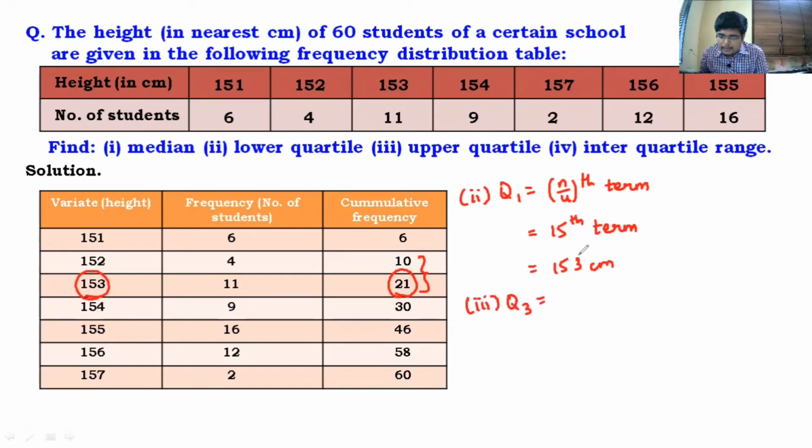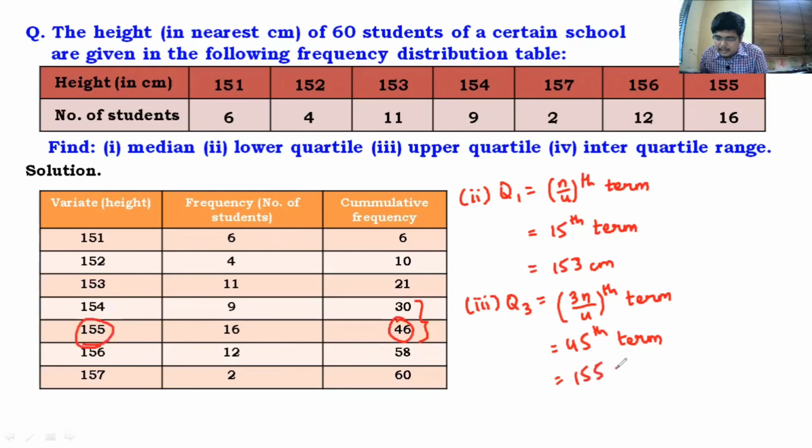Next, Q3, upper quartile. So Q3 upper quartile will be given by the formula 3n by 4th term. Substitute the value of n. So n is 60. 60 upon 4 is 15. So you'll get 45th term. Now 45th term here, guys, is between, I'll just erase these earlier markings. Chalo, 45th term is between 30 and 46. Look at the bigger value, it's 46. So here the value is 155 centimeter height.